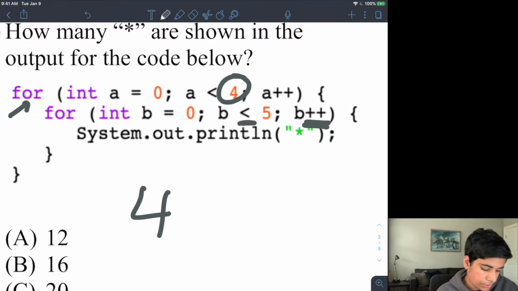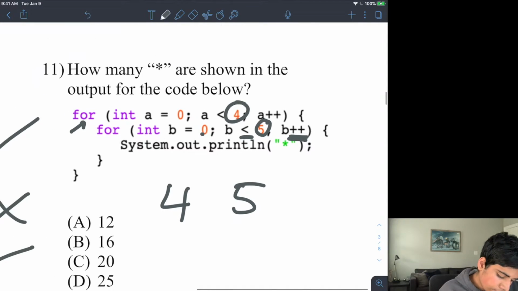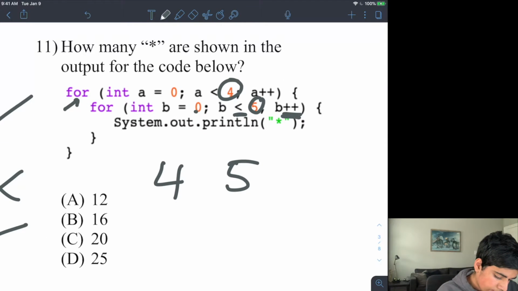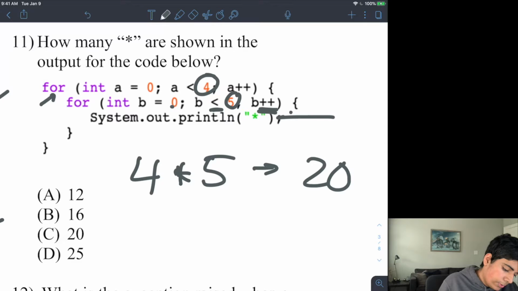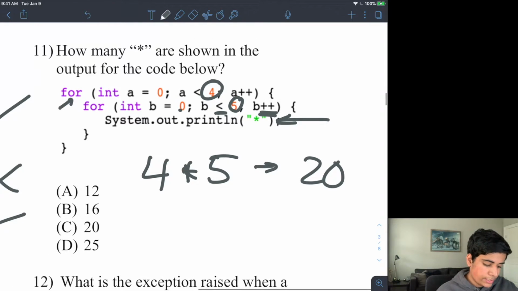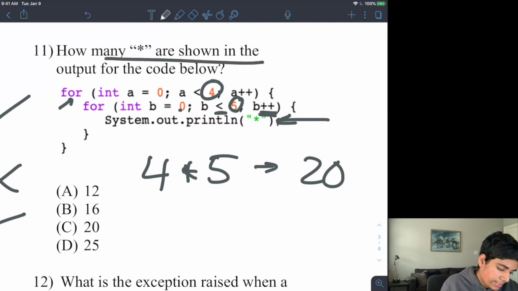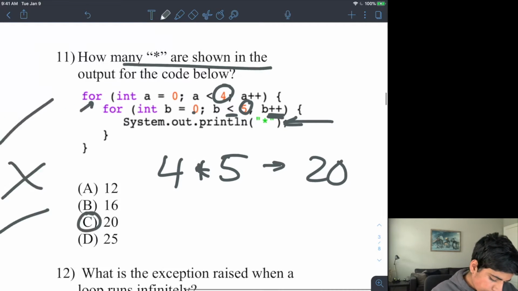I don't have a less than or equal to, and I start out with 0. So my number here is 5. This is a little bit of a shortcut. So if I know my outer loop is going to iterate 4 times, and my inner loop is going to iterate 5 times, I can simply multiply these numbers together and get the number of times this code here is going to end up repeating. So in this case, if I'm printing asterisks and I'm going to be repeating it 20 times, I will print out 20 different asterisks.